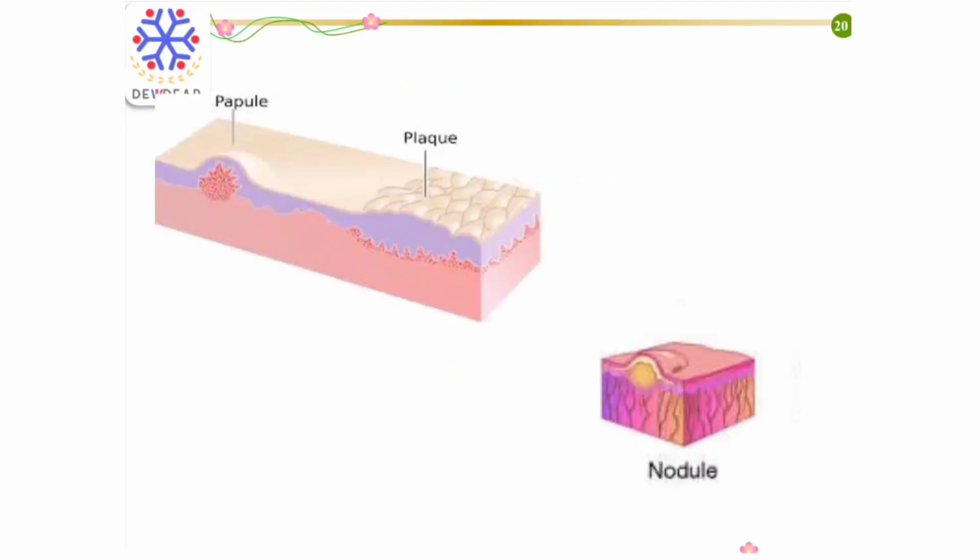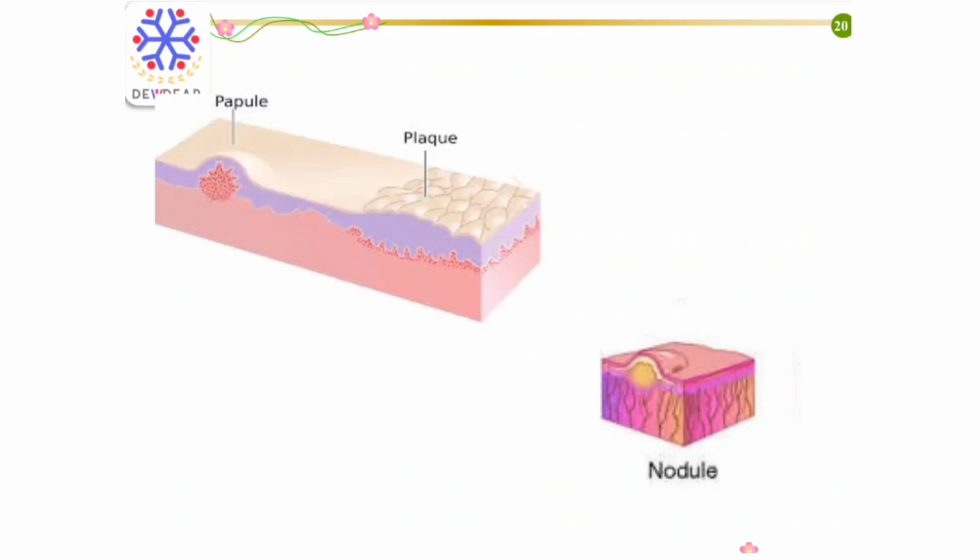Papules are small and slightly elevated palpable solid masses, for example moles. Papules measure less than 0.5 cm in diameter. Plaques are elevated areas of skin which may be formed by coalescence of papules. It is seen in psoriasis.